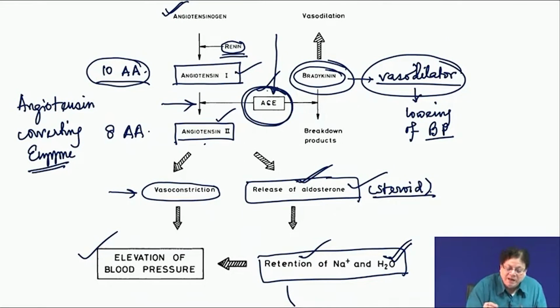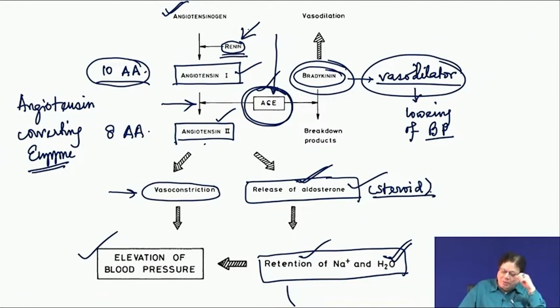You can say that I can actually target renin also. Renin is the first enzyme in the process, so I can target renin and stop angiotensin 1 from being produced. If angiotensin 1 is not there, then obviously, even if the angiotensin converting enzyme is active, the lack of substrate concentration means angiotensin 2 will be produced in less amount. So, renin also is a target, and angiotensin converting enzyme is also a target.